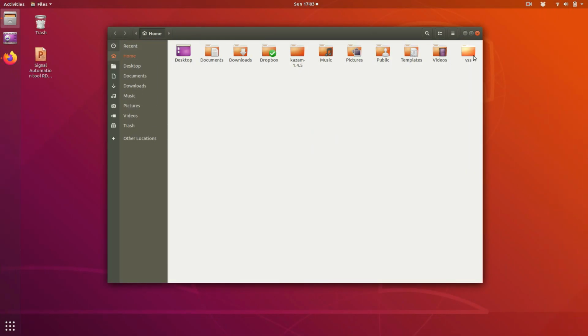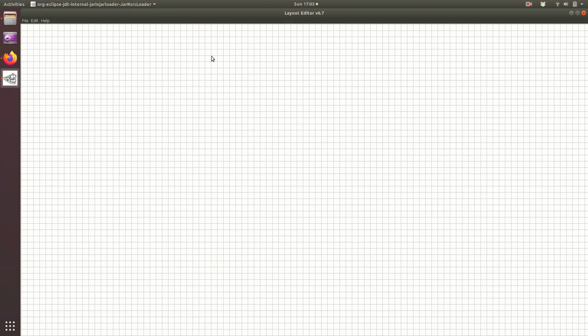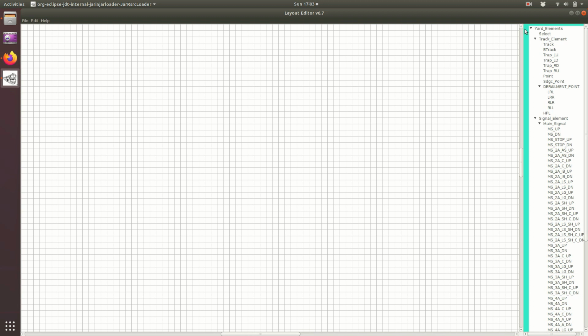After installation of the tool, we will go to the VSS folder. We double click on it, and there we have a jar file, these executable files. Here we have to open layout editor. This we have to open, and we can see on the right hand side there is a library of yard elements. I have kept one SIP for which I want to make the automatic route control chart and the circuit diagrams with the help of this tool.